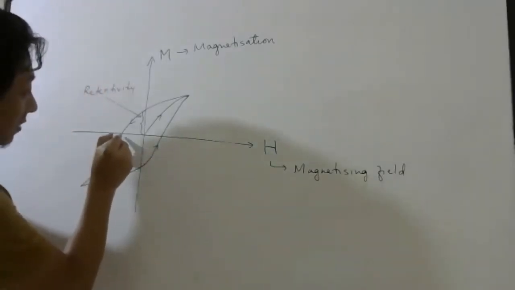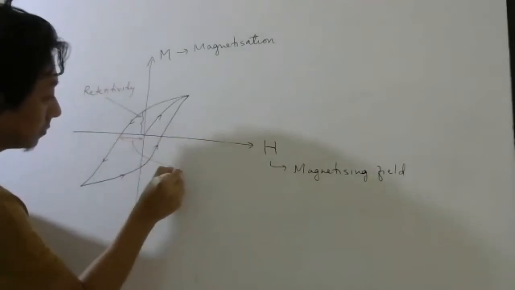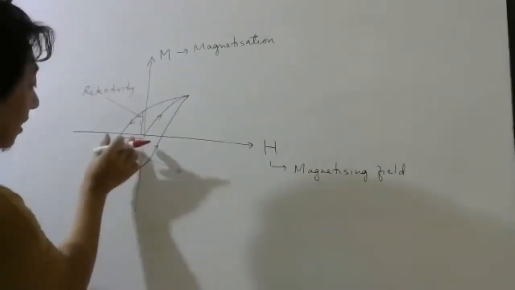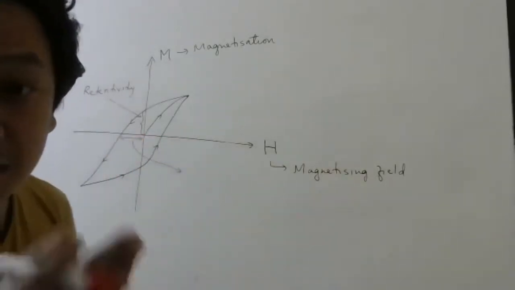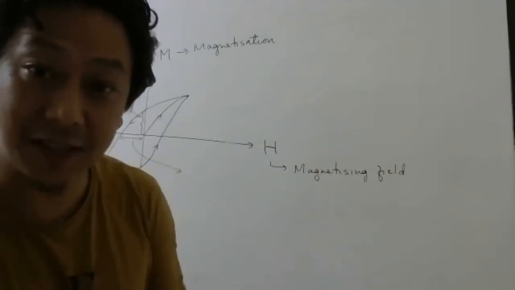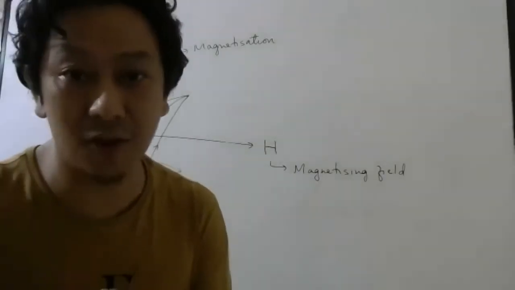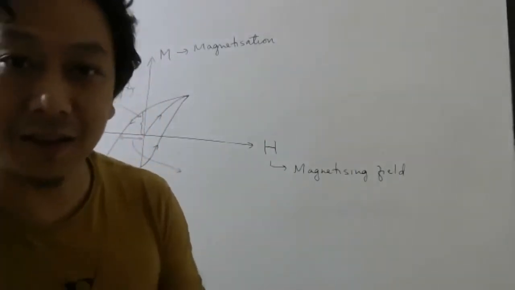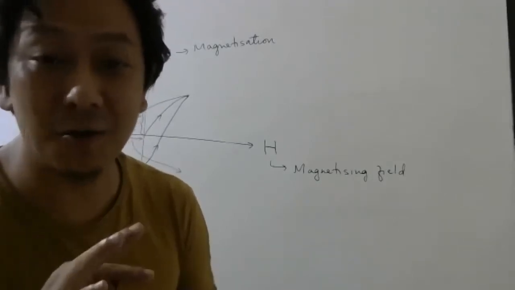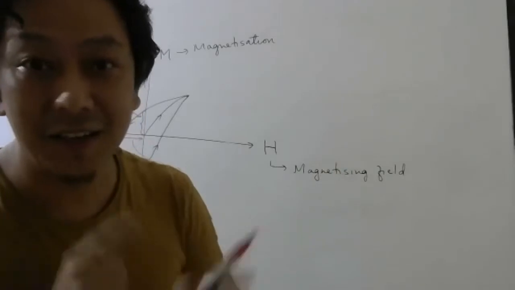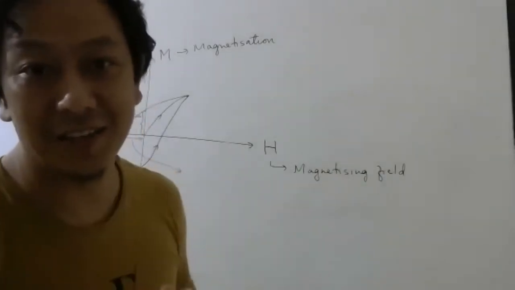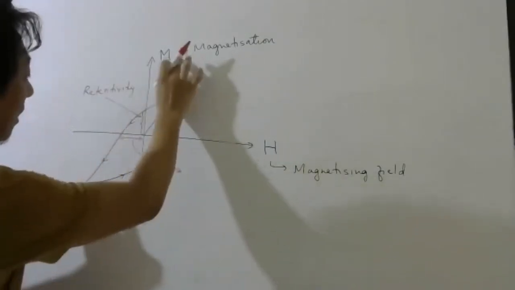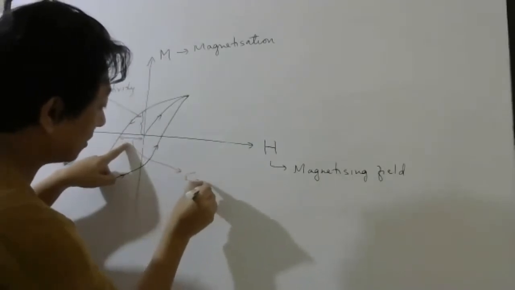Who remembers this quantity? This is the reverse magnetizing field which is required to make magnetization zero. I told you, after the army has gone, some people are still looking in the same direction. Now another group of army is coming and they are doing the reverse. Before, they were making them see in the same direction. Now they are saying, hey, look in the opposite, different direction. So this is the reverse magnetizing field which is required to make magnetization zero. This is called coercivity.